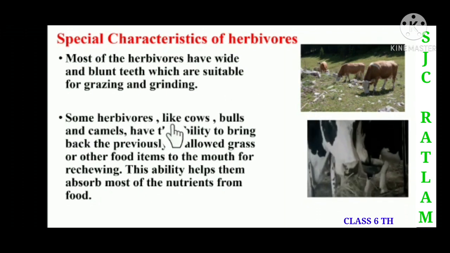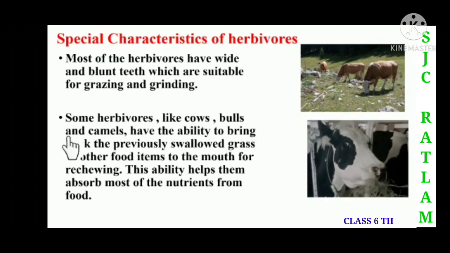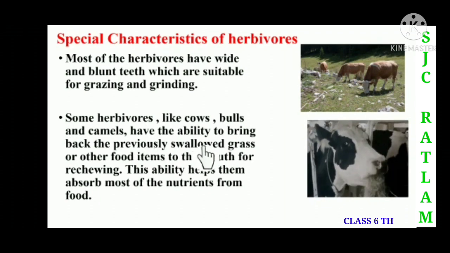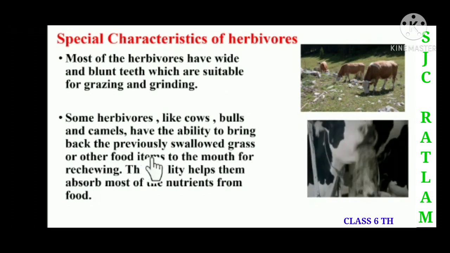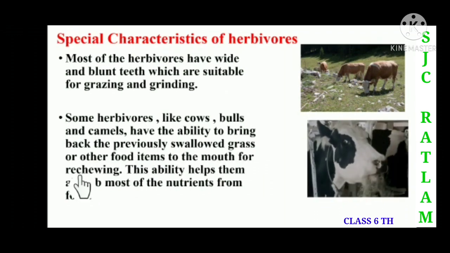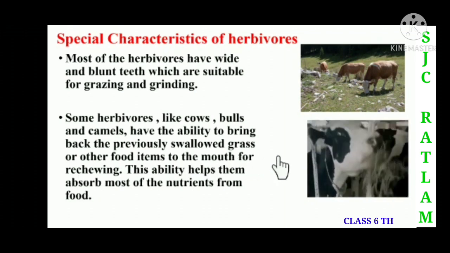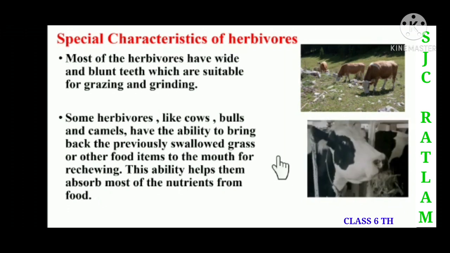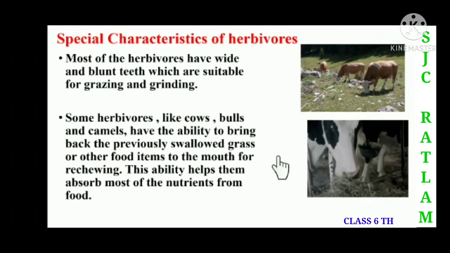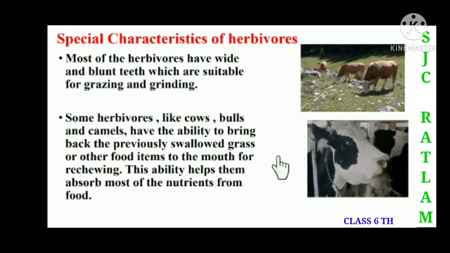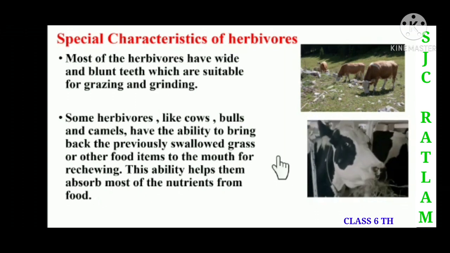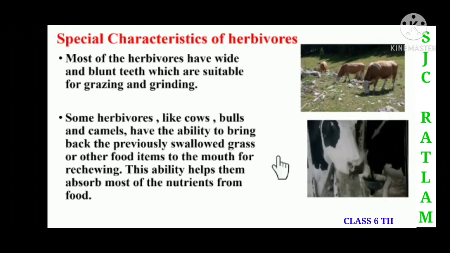Some herbivorous like cows, bulls and camels have the ability to bring back the previously swallowed grass or other food items to the mouth for re-chewing. Here you can see that these animals bring the food back to the mouth, and then they start re-chewing it. Because of that they are able to absorb more nutrients from the food.